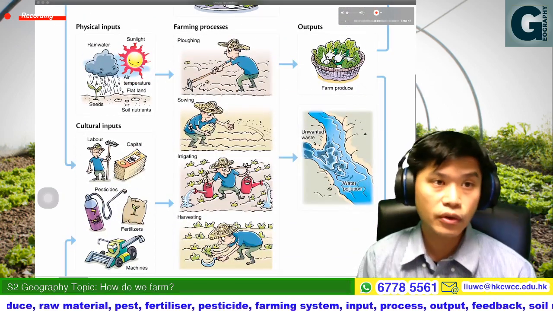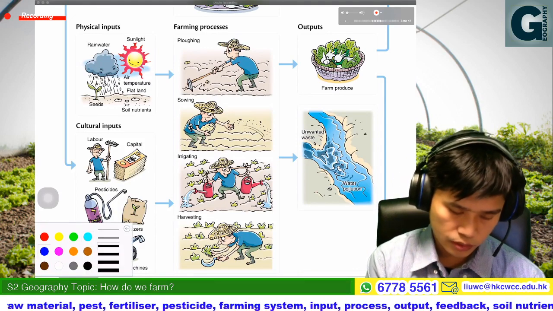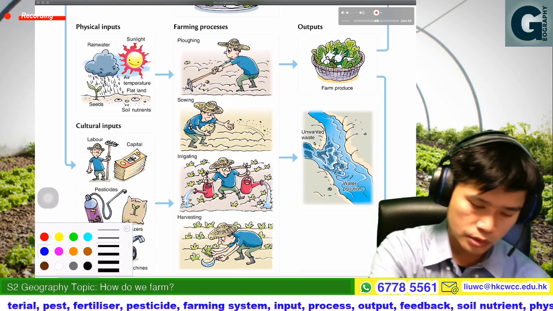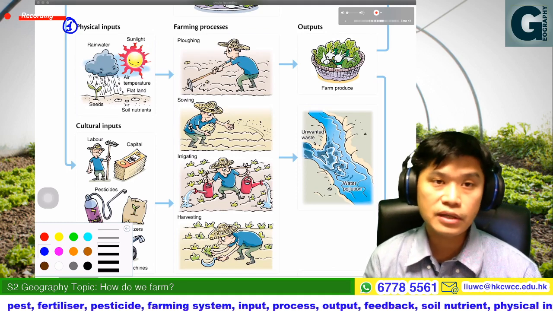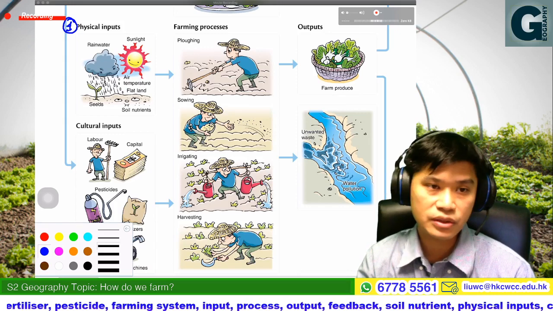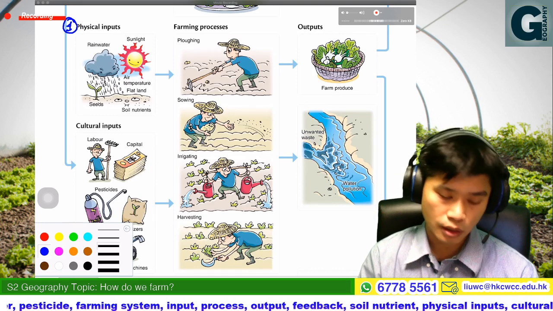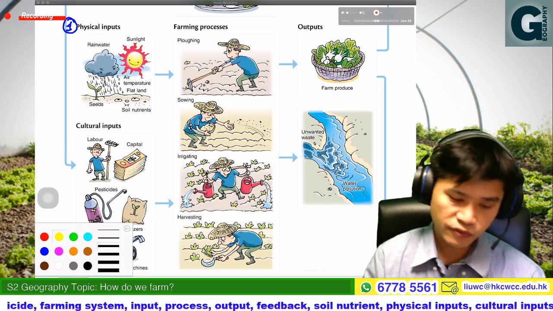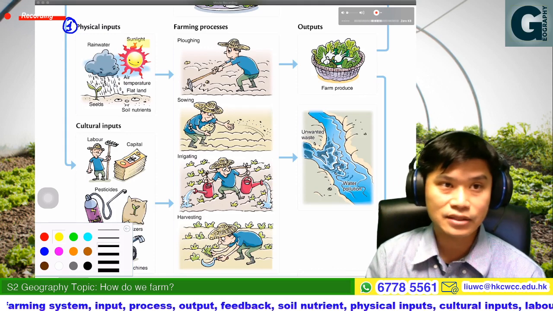First, for the input, we may divide the input into two types. The first one, physical input. Physical input means the materials that come from the natural environment, from nature. Therefore, the physical inputs for farming would normally be sunlight.